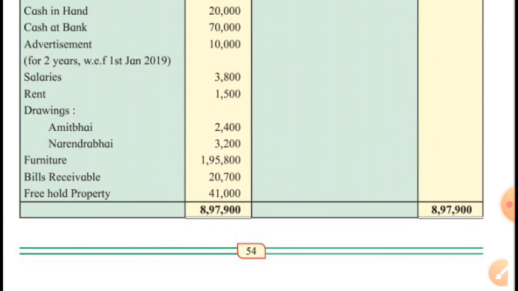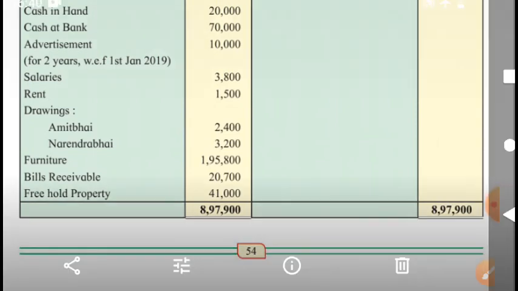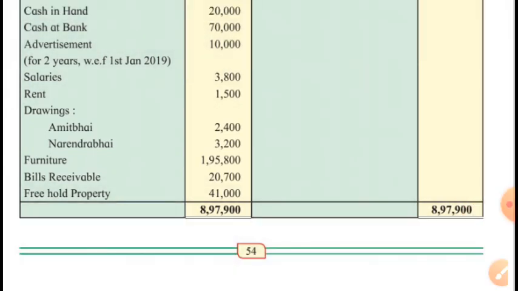Means January, February and March, only 3 months are covered of this year. Means the whole expenditure of 10,000 doesn't belong to this year. 10,000 paid for 24 months, and only 3 months are covered this year.